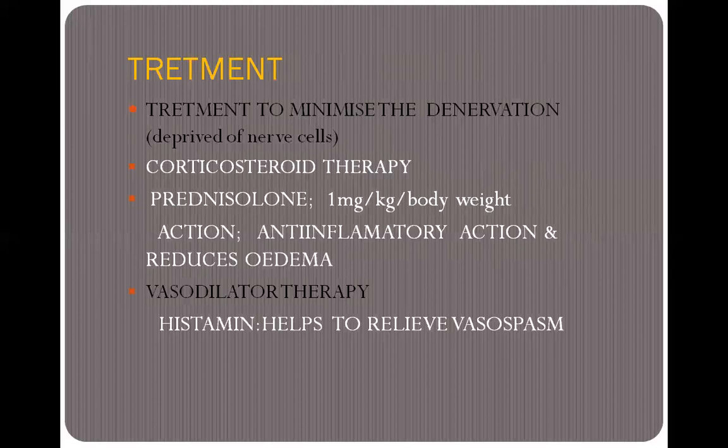Then next we have to give corticosteroid therapy. Why do we give this? Because the patient has spasm, meaning inflammation or edema, which occurs in patients with cranial nerve inflammation. In corticosteroid therapy, we give prednisolone, 1 mg per kg of body weight. It has an anti-inflammatory action and reduces the edema.